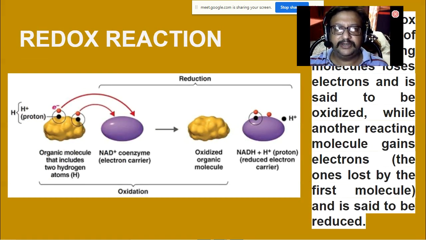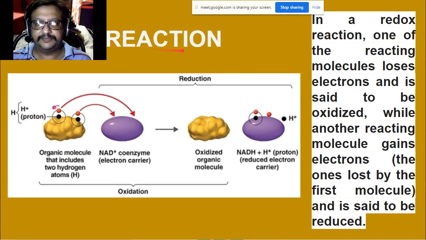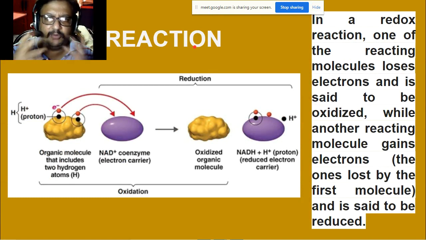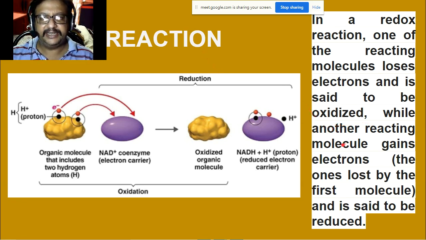So what is a redox reaction? In a redox reaction, one of the reacting molecules loses electrons and is said to be oxidized, while another reacting molecule gains the electrons lost by the first molecule, and is said to be reduced.